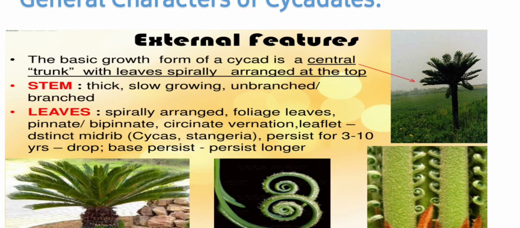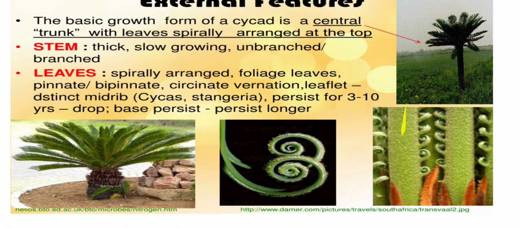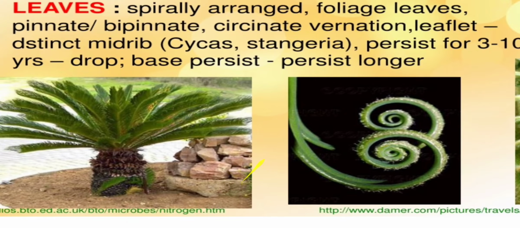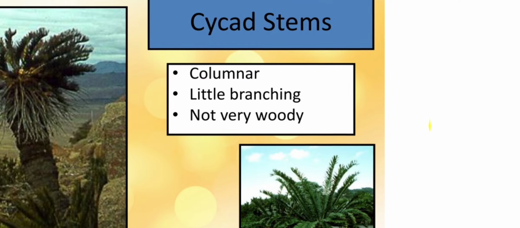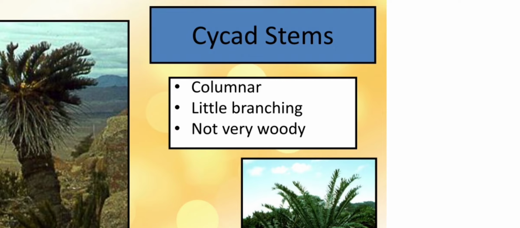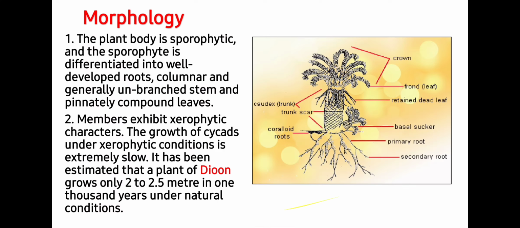Leaves are spirally arranged. They are foliose leaves and scale leaves. They are pinnate, bipinnate, and show circinate vernation, as you have seen in the ferns. Leaflets are with distinct midrib, especially in Cycas and Stangeria. They persist for 3 to 10 years and then droop down, and their bases persist, leaving scars behind. Students, you can see general habit of Cycas and circinate vernation of the leaflet. Stem is columnar and shows little or no branching. They are not very woody.